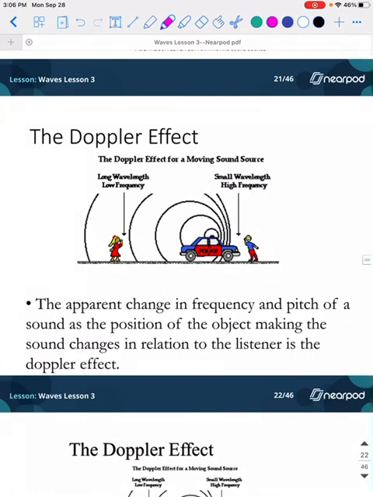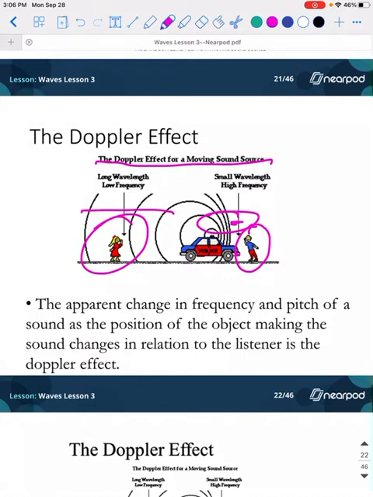So annoying. Anyway, so again, Doppler effect, you're dealing with a moving source. So we have this guy here. He's going to hear the sound a lot more than this little girl over here, because these are compressed. These are a lot farther apart. So my frequency here is low. My frequency here is high. So this is going to be louder and this is going to be quieter.